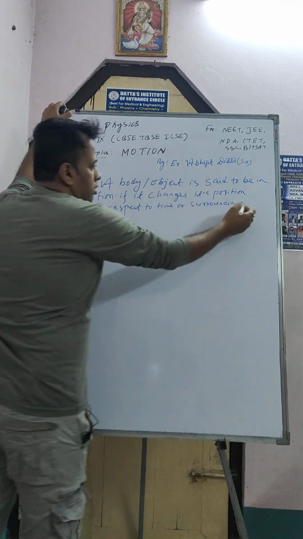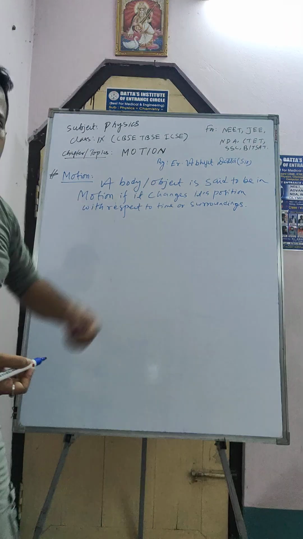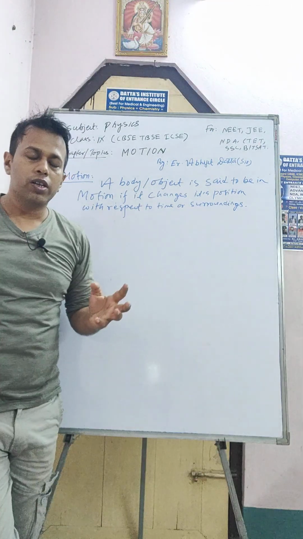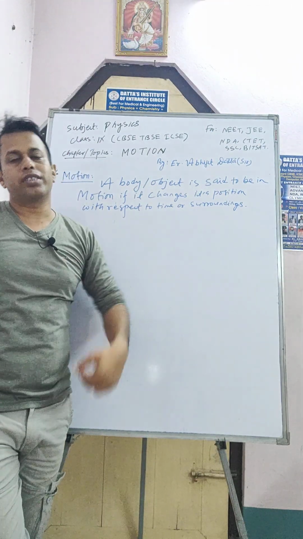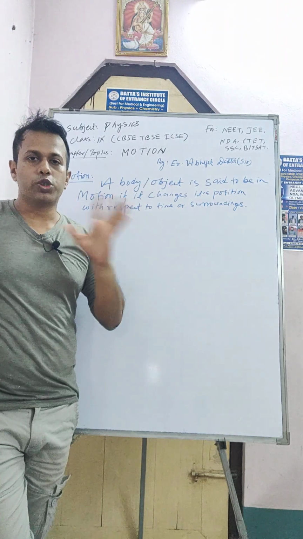Okay. So when a body changes its position with respect to time or its surroundings, then we can say that the body is in motion.